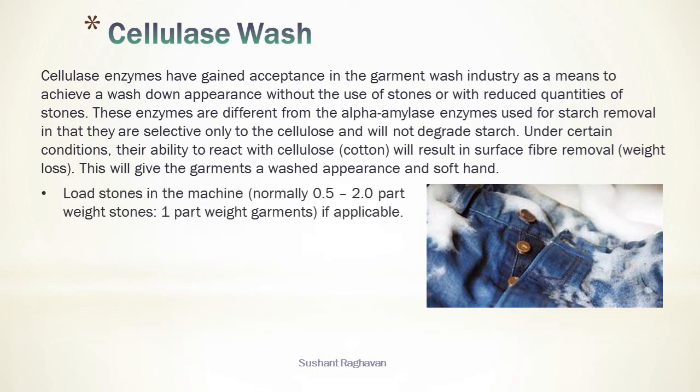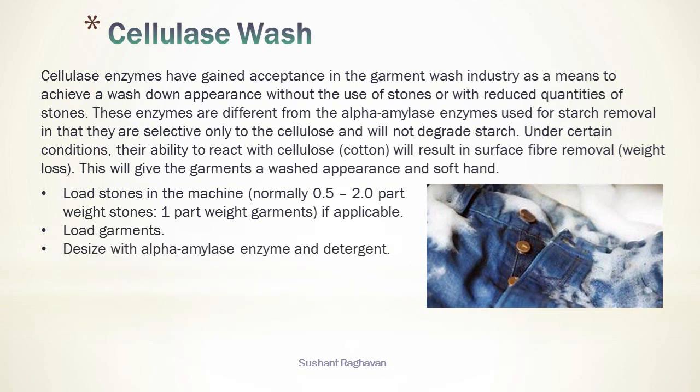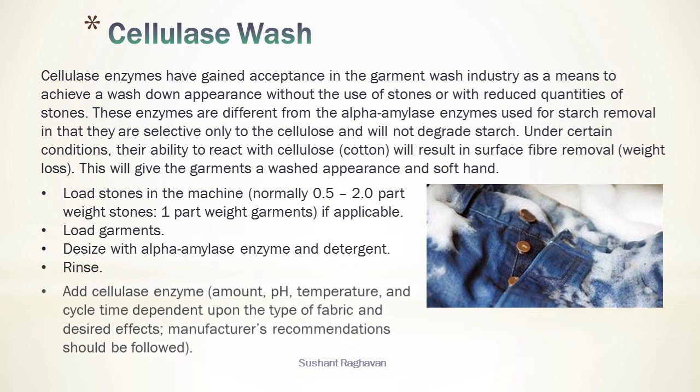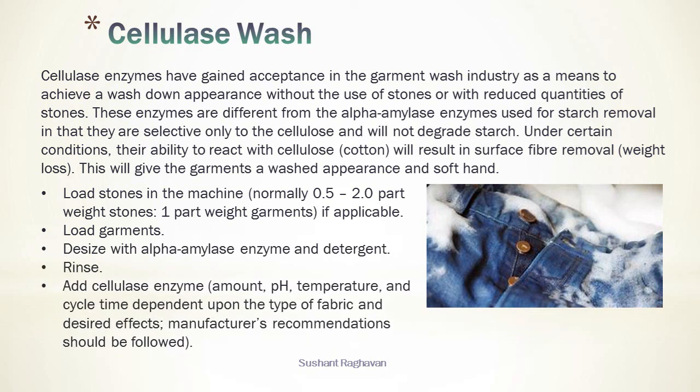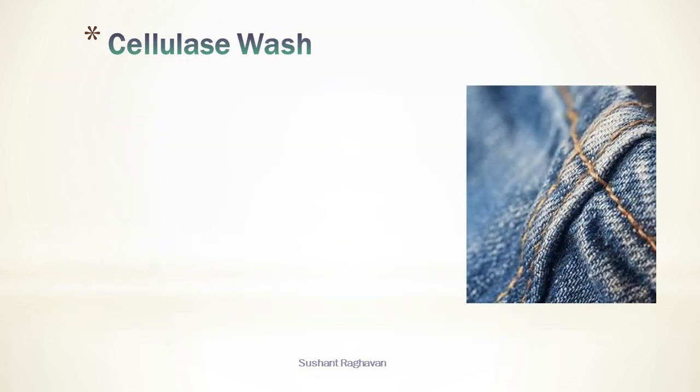Load stones in the machine, normally 0.5 to 2 parts weight stones to 1 part weight garments, if applicable. Load garments, desize with alpha amylase enzymes and detergent. Rinse. Add cellulase enzyme, amount, pH, temperature and cycle time dependent upon the type of fabric and desired effects. Manufacturer's recommendation should be followed. Adjust pH as recommended. Tumble 30 to 90 minutes.